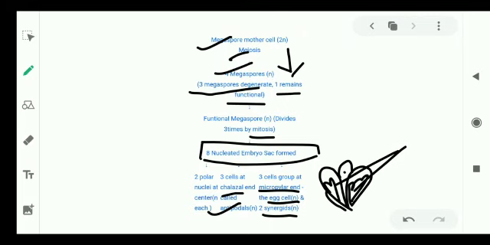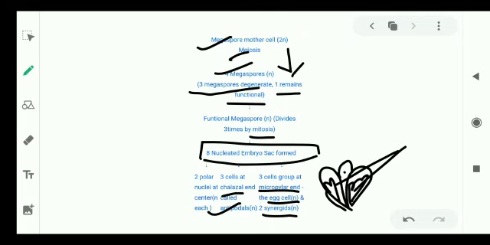So the developed embryo sac has 3 antipodal cells at the chalazal region, the egg apparatus at the micropylar region constituting 1 egg cell and 2 synergids along with the filiform apparatus, and at the center there are 2 polar nuclei present within the central cell. So the developed embryo sac has 8 nuclei and 7 cells.